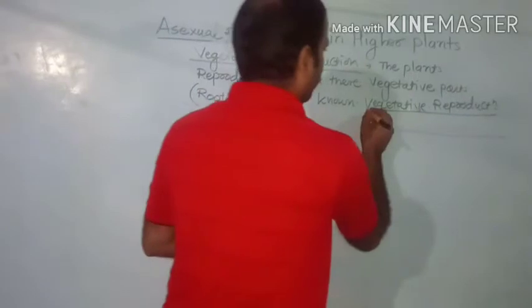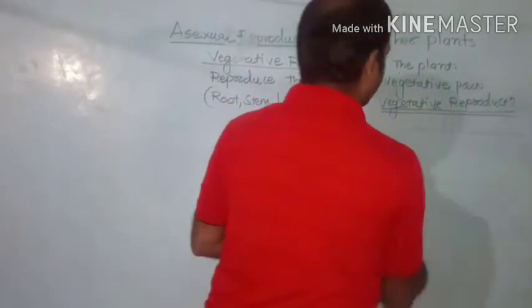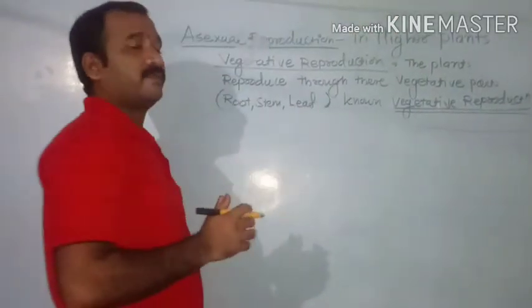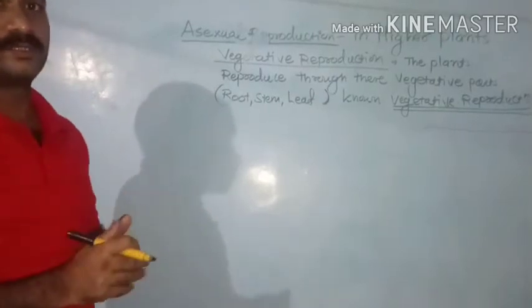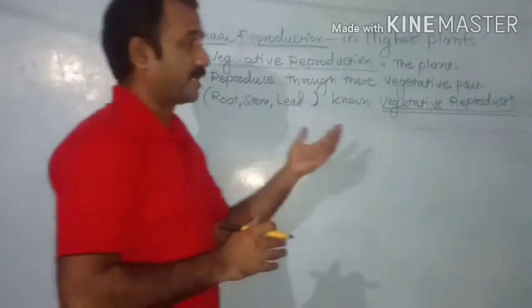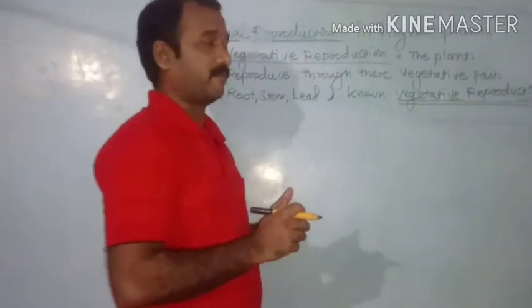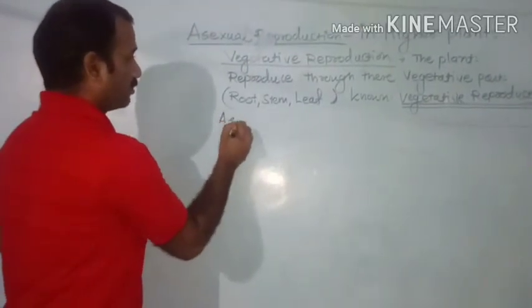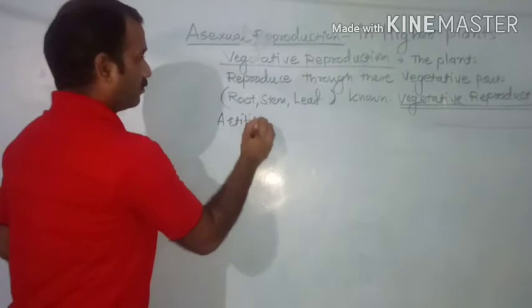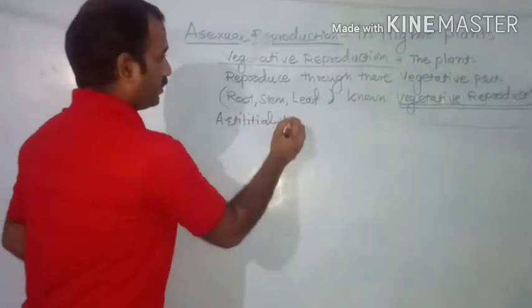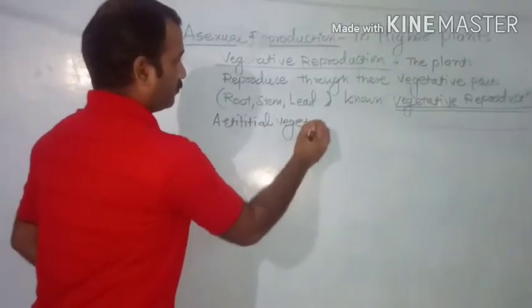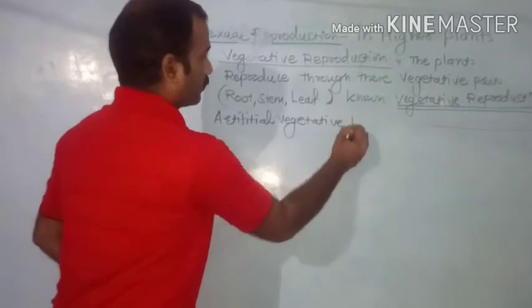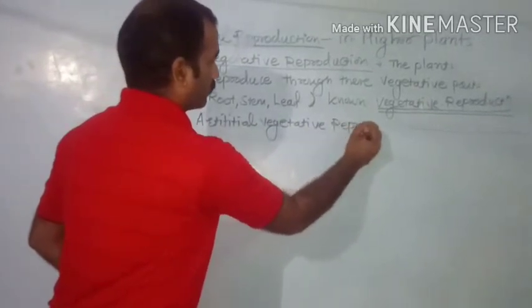This artificial vegetative reproduction we are going to study in depth, with its types and what is the benefit of them. Now write first, artificial vegetative reproduction.